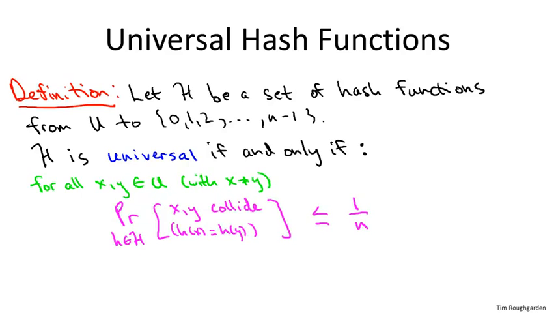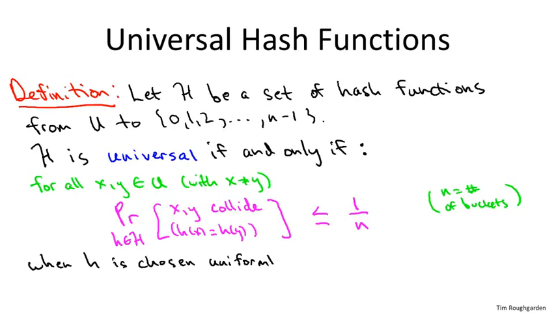And again, to interpret this, 1 over n, where does this come from? We said earlier that an impractical, but in some sense gold standard hash function would be to just independently, for each key, assign it a bucket uniformly at random, with different keys being assigned independently. Remember, the reason this is not a practical hash function is because you'd have to remember where everybody went, and that would basically require maintaining a list, which would devolve to the list solution. So you don't want that. You want hash functions where you have to store almost nothing, and where you can evaluate them in constant time.